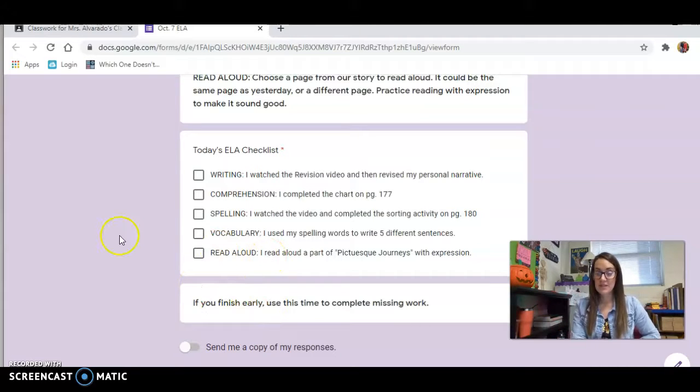If you finish early, use this time to complete your missing work. Make sure you finish your bio poems from yesterday. Some of you guys still haven't finished your science test from last week in STEM Scopes, and your social studies, my culture activity from last week. Those are all still in our Google Classroom.